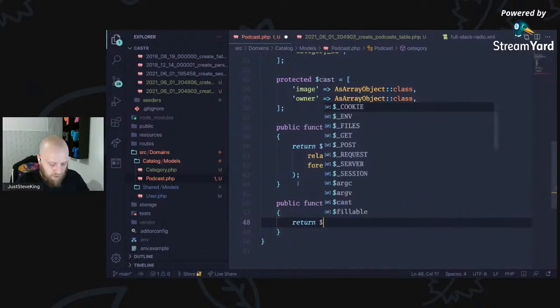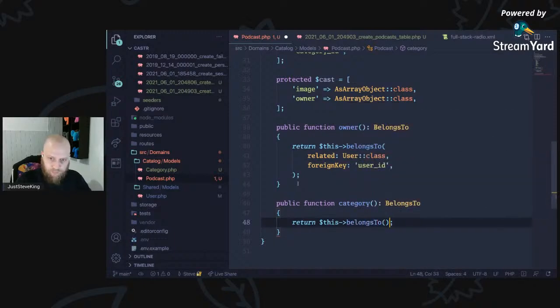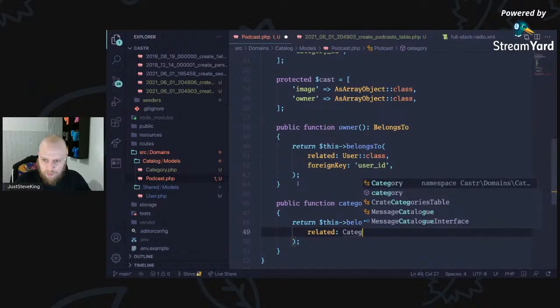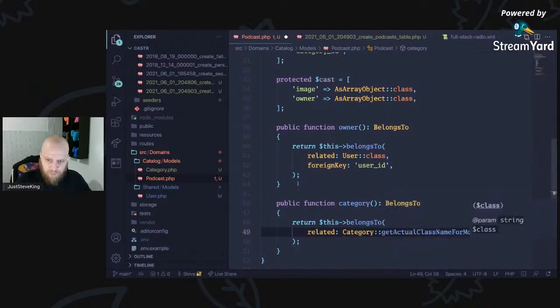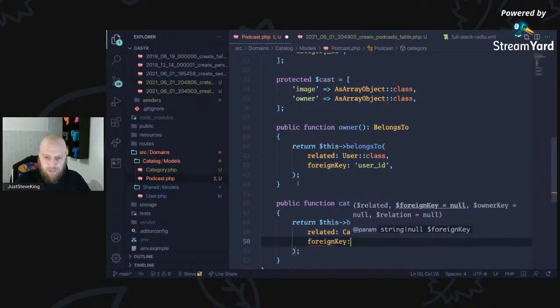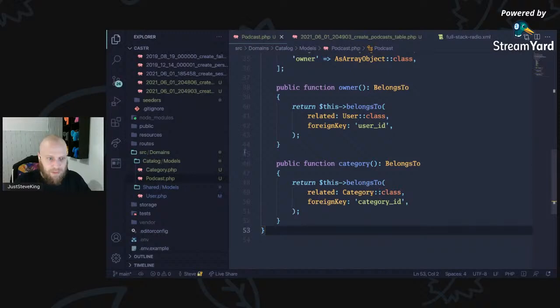So we can say return this belongs to the related category class, and that the foreign key is going to be category ID. That is all hooked up.